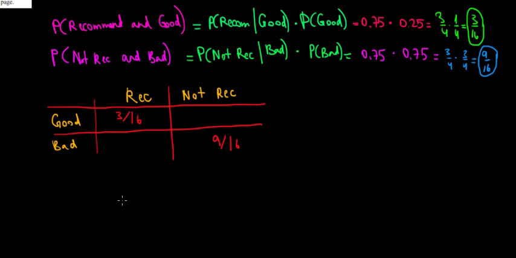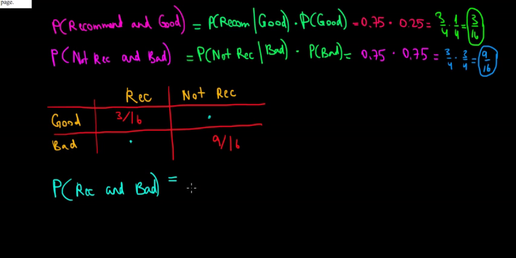Recall that in the previous video we stopped over here, where we wanted to find out these probabilities to compute these extra two cells. So let's see, what are we computing here? The probability of recommending a movie and being bad. Recommending and being bad. Now, what's that going to be?